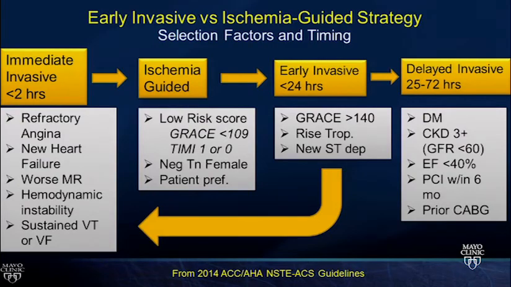If we go back to Chet's talk, if we see proximal three vessel disease, especially in a diabetic, or we have a patient with an ejection fraction that's less than 40%, it's very reasonable to cath them, not because you think they're going to become unstable in the future, but because you might find an anatomy in which you would improve their survival by revascularization. And I think that's Peter's kind of bottom line about that last box he's talking about. Okay? So I think that's become clearer over the years as to when to go to the cath lab for non-STEMI. So let's next turn to the next question.